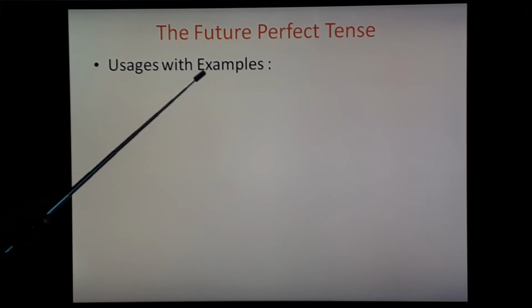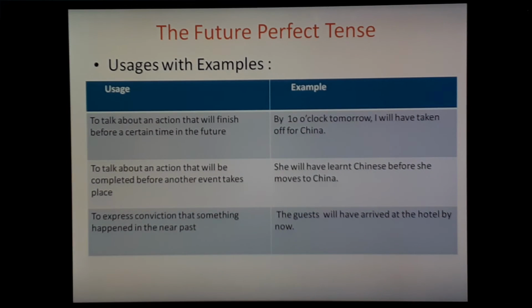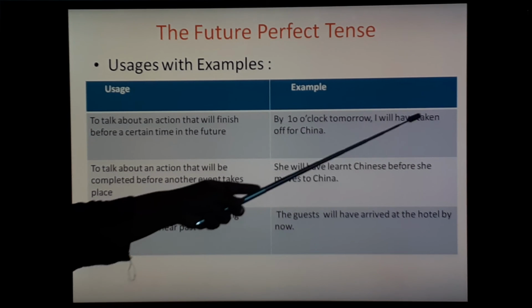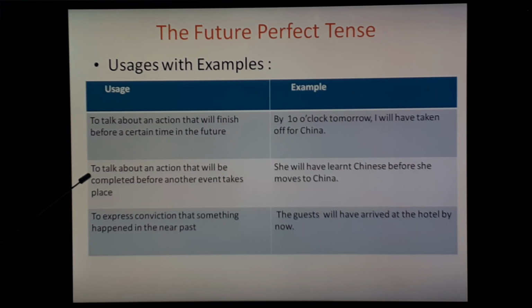Let's see usages with examples. First usage. This tense is used to talk about an action that will finish before a certain time in the future. For example, by 10 o'clock tomorrow, I will have taken off for China. Second usage.